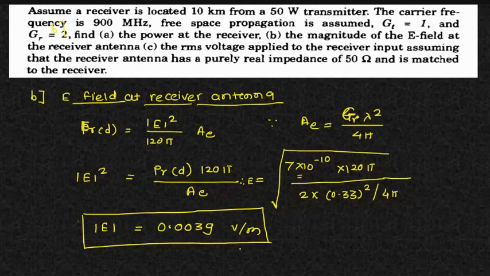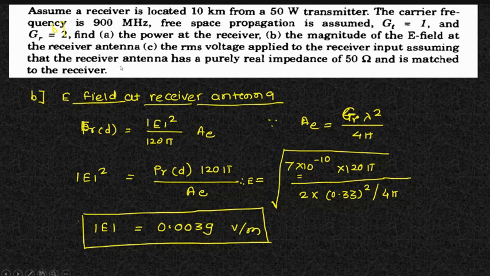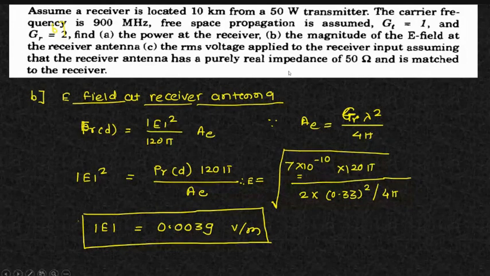The second thing which we need to calculate is the RMS voltage applied to the receiver input, assuming that the receiving antenna has a purely real impedance of 50 ohm and it is matched to the receiver. So आपको यहाँ पे voltage applied to receiver input means एंटीना का जो भी वोल्टेज है वो आपको यहाँ पे निकालना है.